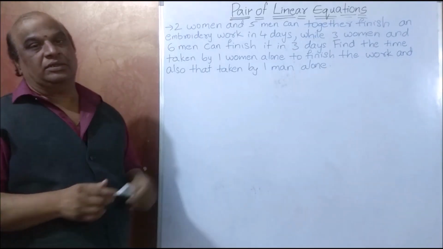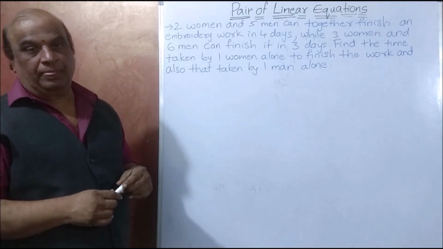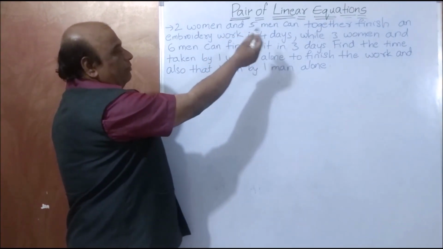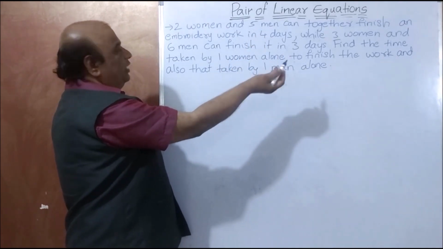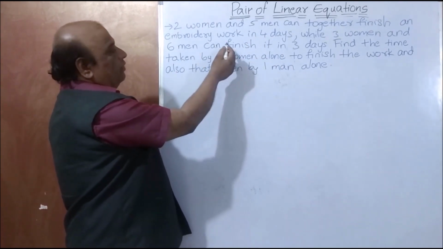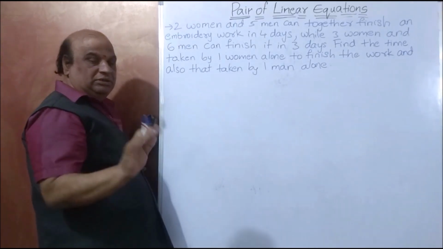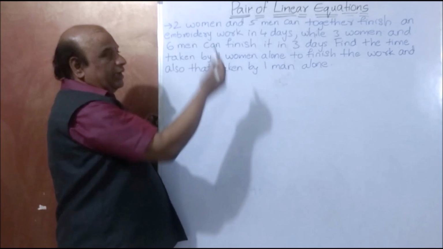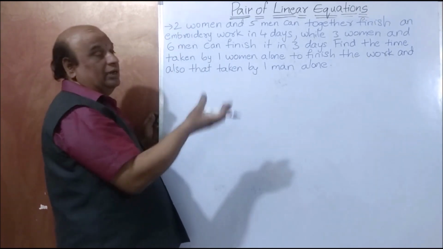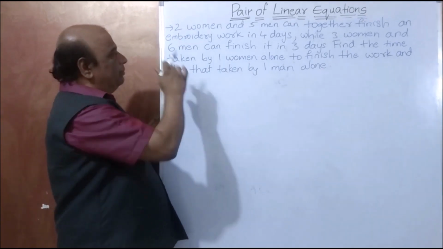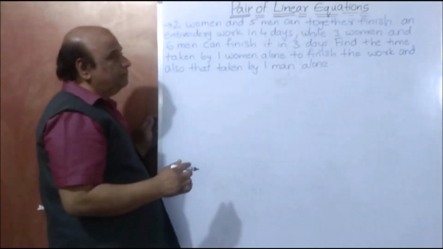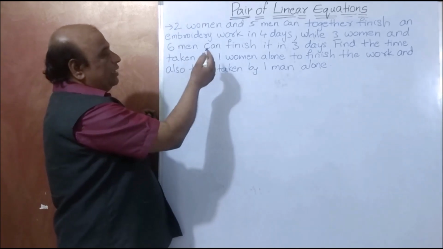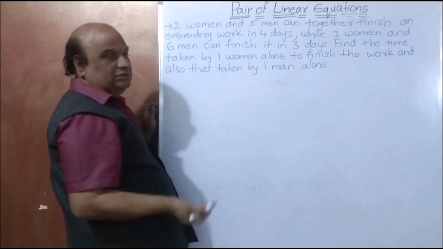I am going to explain the word problem. Here, 2 women and 5 men can together finish an embroidery work in 4 days. This is condition 1. 2 women and 5 men can together finish an embroidery work in 4 days, while 3 women and 6 men can finish it in 3 days.